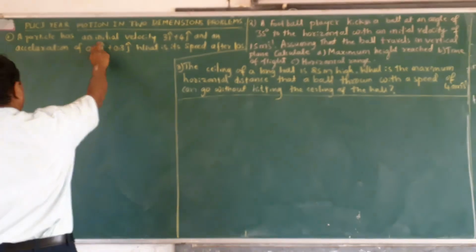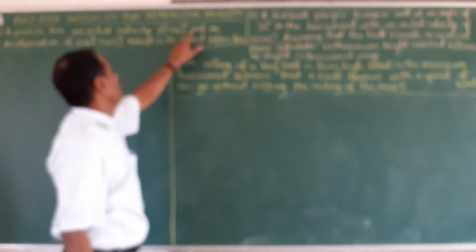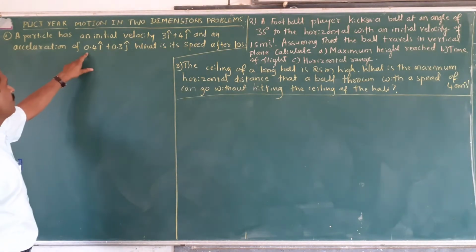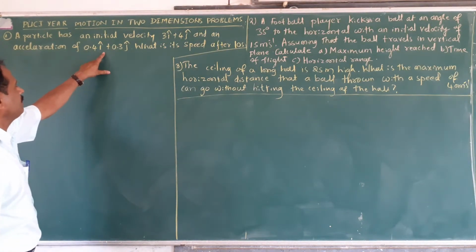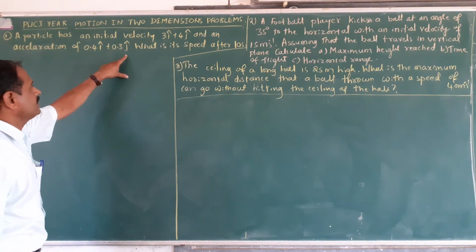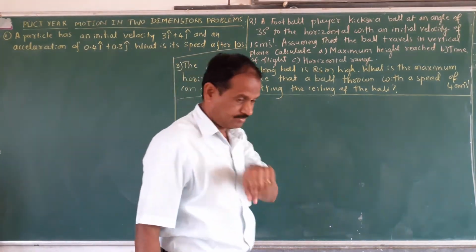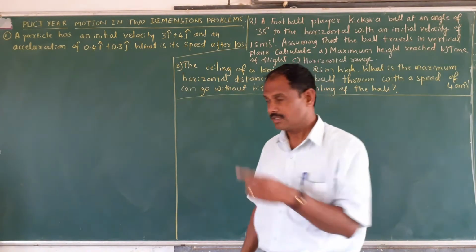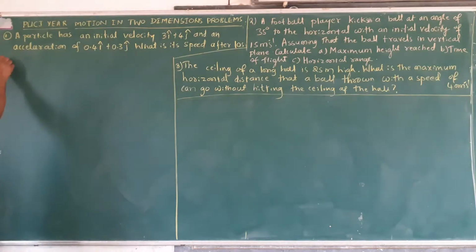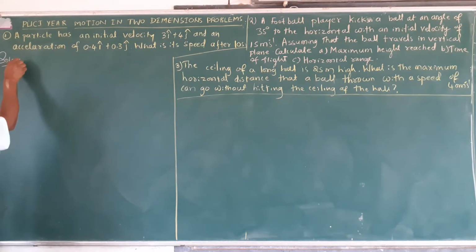Now see here: a particle has an initial velocity 3i cap plus 4j cap and an acceleration of 0.4i cap and 0.3j cap. What is its speed after 10 seconds? This is the first problem.